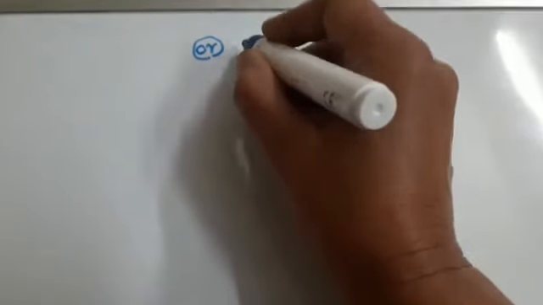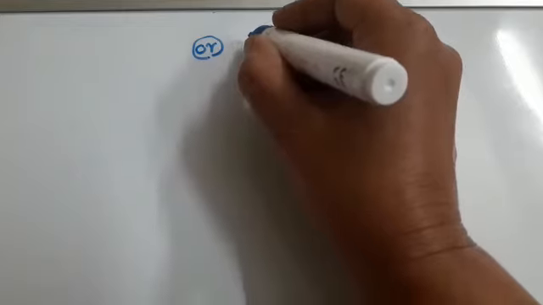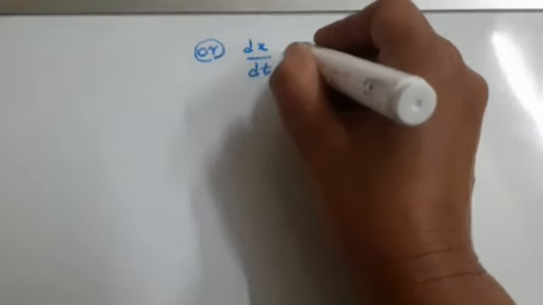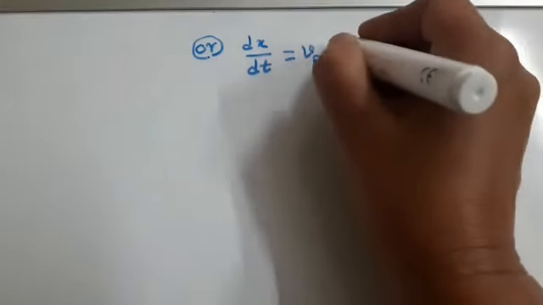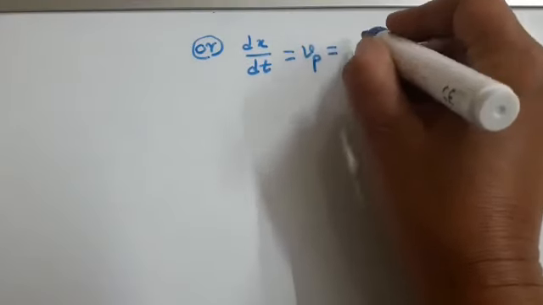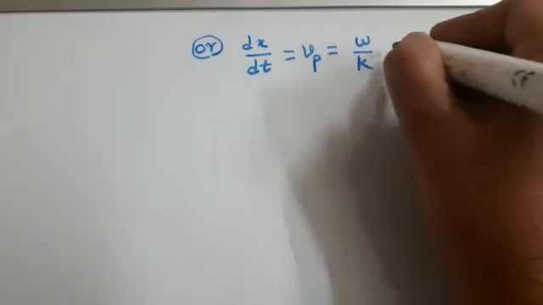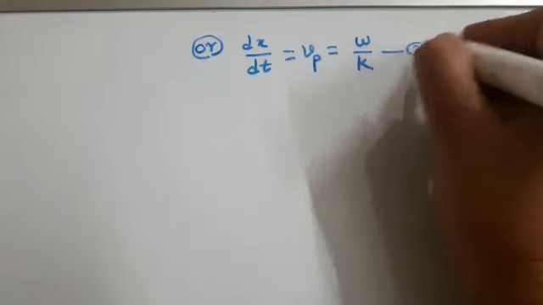We can write this equation in another manner: dx by dt is equal to Vp, which is called the phase velocity, equal to omega upon k. This is equation 2.